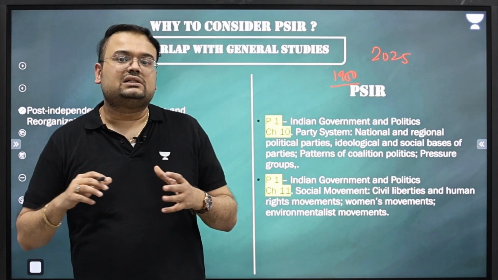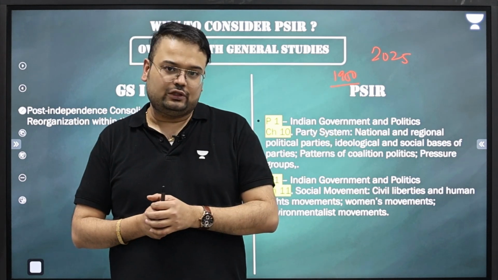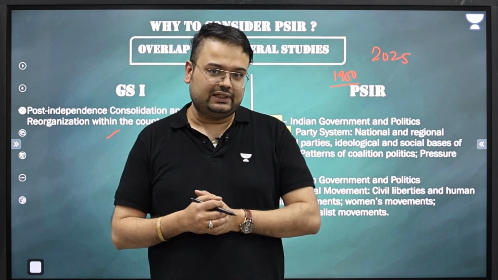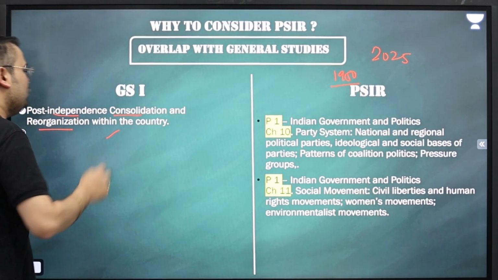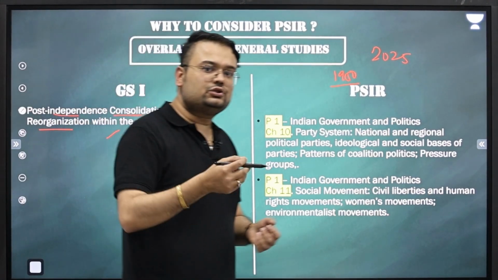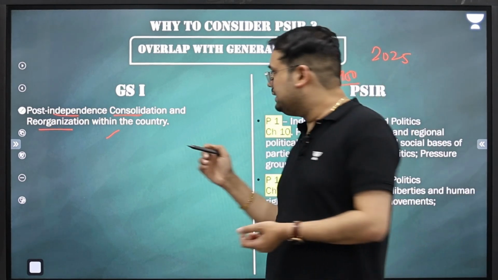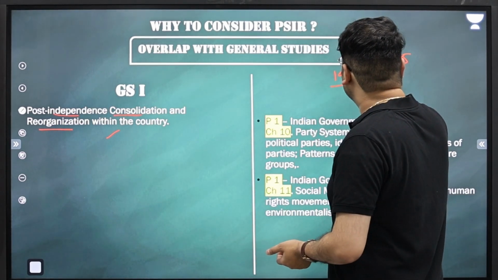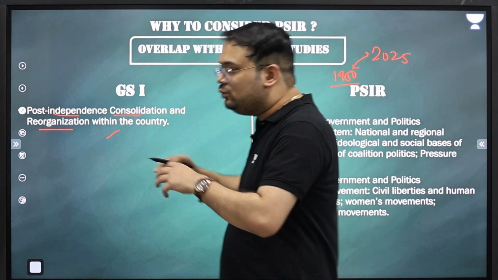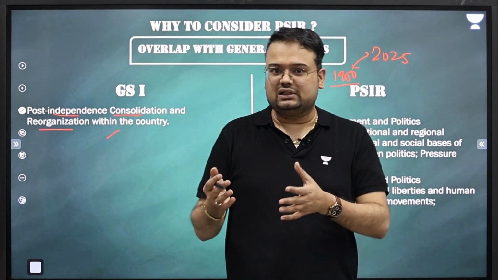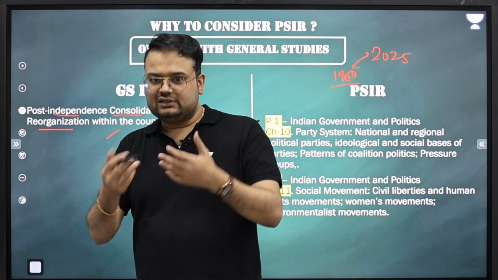One of the things that has happened in the recent past is the way in which UPSC decided to update the syllabus of general studies. They decided to include post-independence consolidation and reorganization as something that we need to study, which is nothing but post-independence history, that is, things that transpired between 1950 and 2025. In this regard, when we look at history that happened after independence, there will be a political history, there will be a societal history.